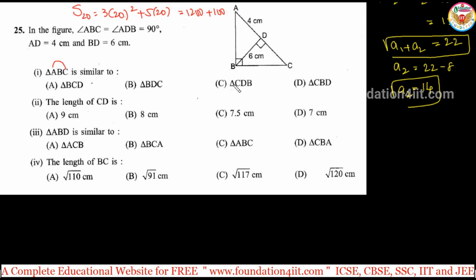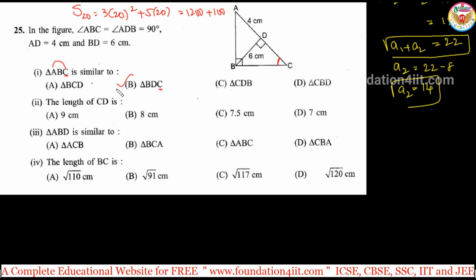So BC or CB. Now if you observe, C is the last letter, the third place, so here also it must be third. So there is no other option. Obviously this one, because BC is the hypotenuse and D is the 90 degrees. ABC is similar to triangle BDC, because in ABC angle C and in BDC angle C is the same angle. So it is in the third place, and except this there is no other option. At the same time, the first and third letters are the hypotenuse. Here also BC is the hypotenuse, right?